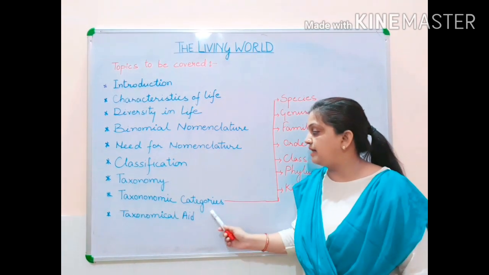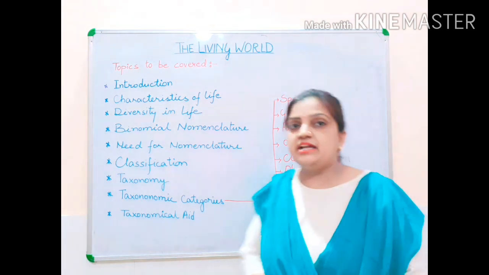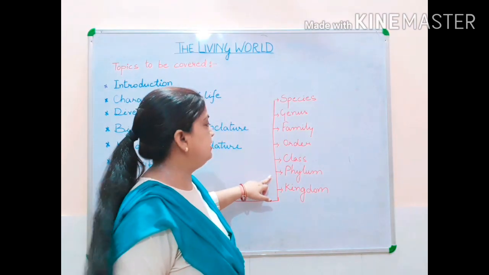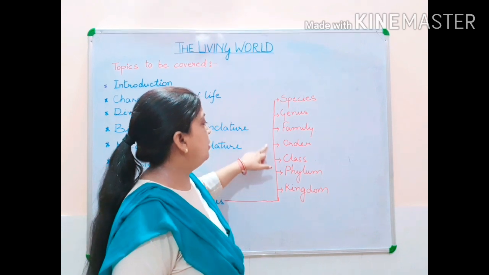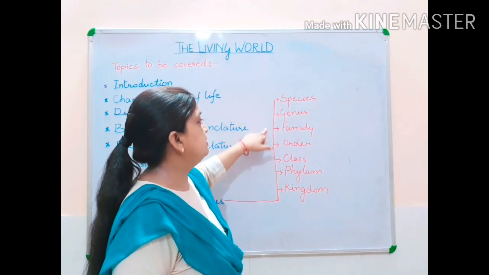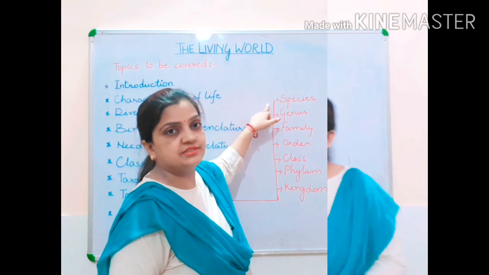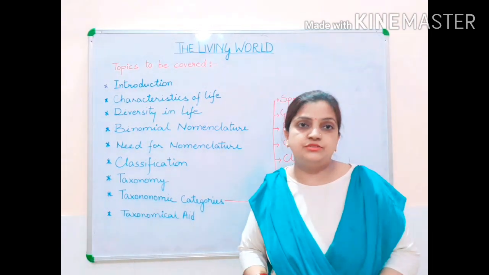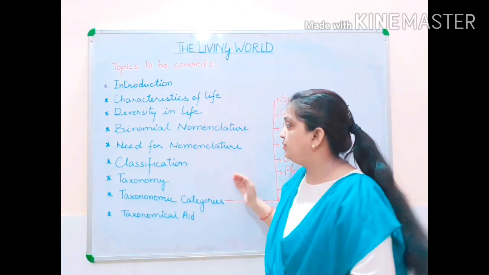Under the taxonomic categories, the groups that we are going to study are kingdom, phylum, class, order, family, genus and species. These are all topics which we are going to cover. It is all according to the NCERT book which we are going to follow.